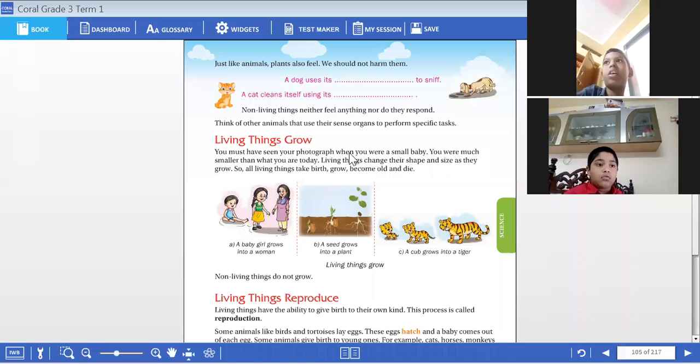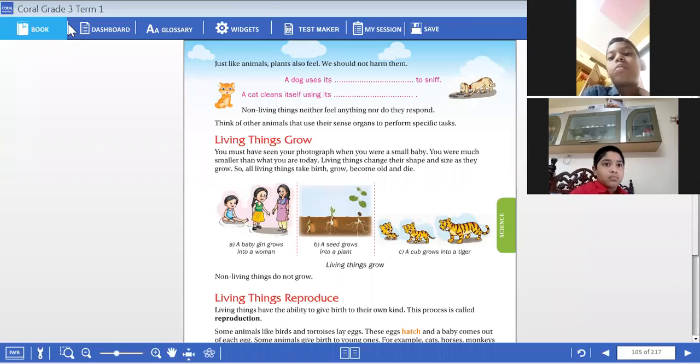You must have seen your photograph when you were a very small baby. You were much smaller than you are today. Living things change their shape and size as they grow. So all living things take birth, grow, become old and die.